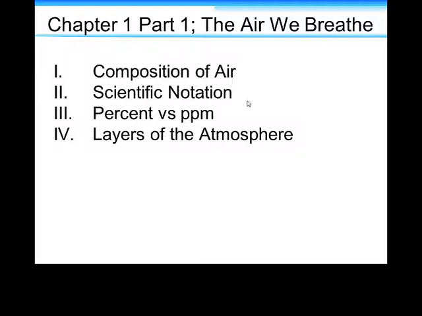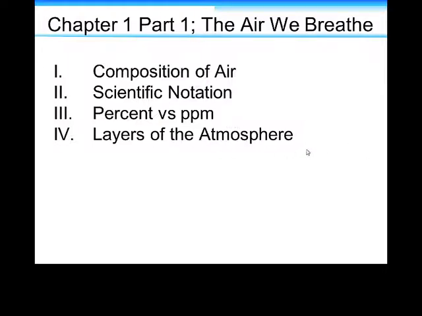It's a way of writing very large or very small numbers, as concentrations of sometimes toxic substances can be very, very small and yet still be harmful. We need to be able to express that. Also, we're going to take a look at percent versus ppm. Parts per million is another way of, again, expressing those very small numbers easily and understandably.